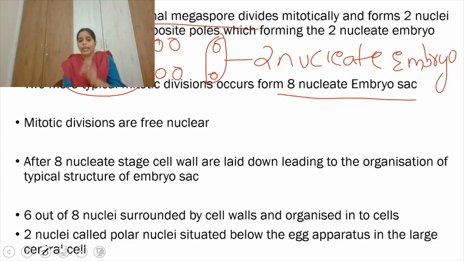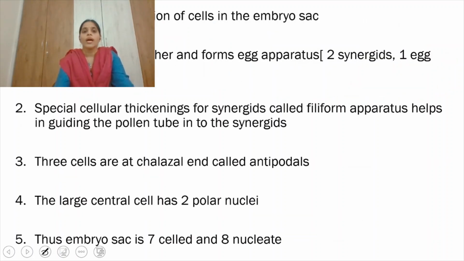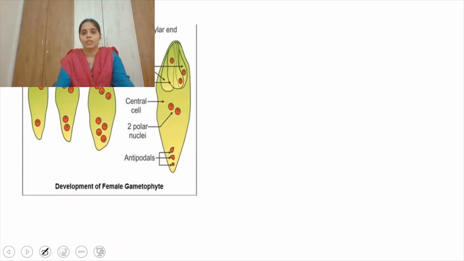6 out of the 8 nuclei are surrounded by cell walls and organized into cells. Total 8 nuclei. Out of 8, around 6 cell wall is formed and organized into cells. The remaining 2 nuclei we call polar nuclei. They will be situated below the egg apparatus in the large central cell, right? So, the characteristic distribution of the cells in the embryo sac. See, 8 nuclei are formed, but only 6 cells are there, isn't it?